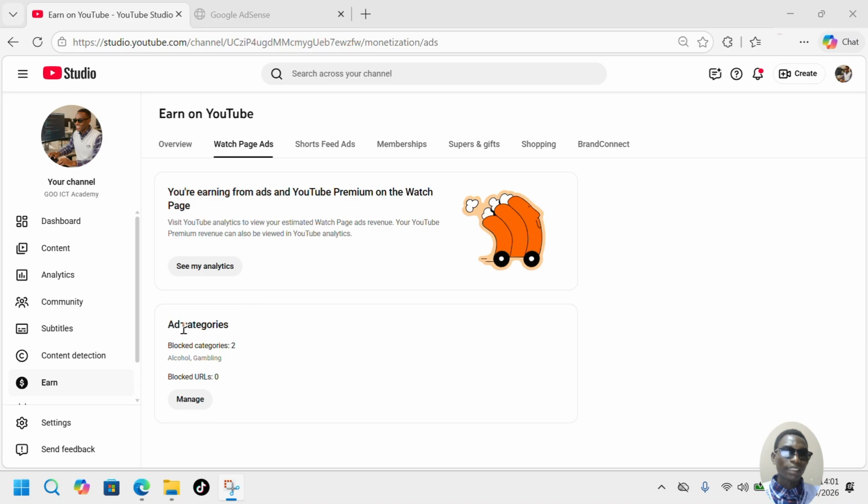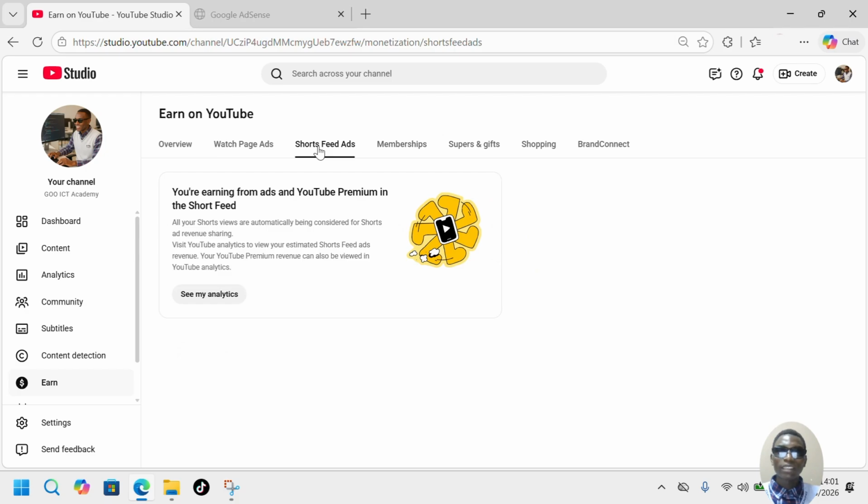But here also see here ad categories. There are two categories blocked. It's all about alcohol and gambling. To mean that those contents are not allowed here, right? So as you see, we already finished to monetize our videos and also our shorts here.